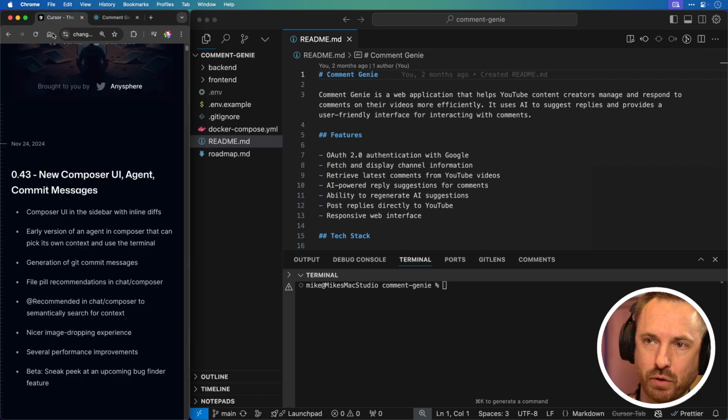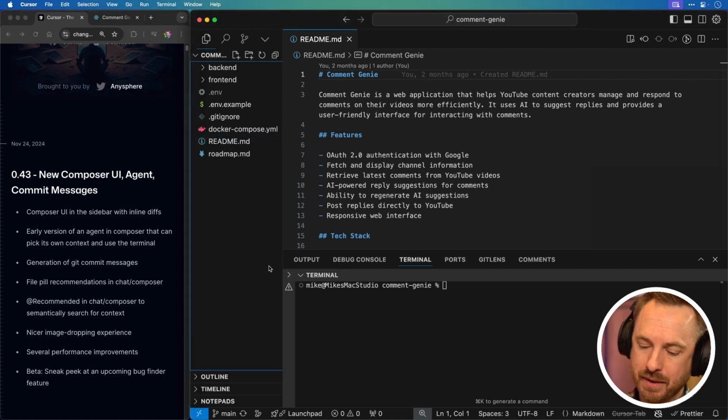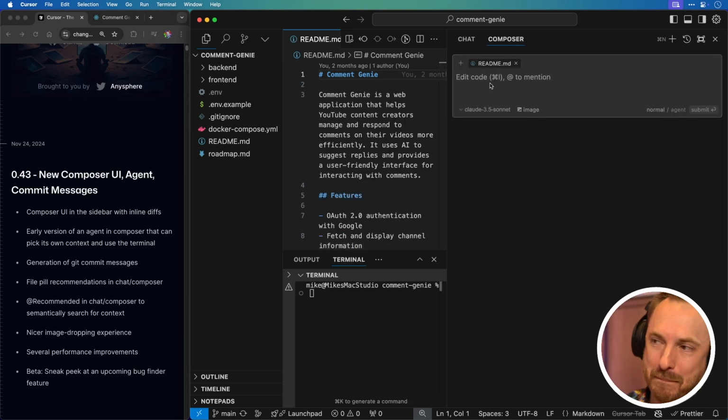So let's first of all look at this first little feature, which I think is cool. It's got a great way of showing you what it's changing in the code, so things are less confusing. They also changed the hotkey. I used to say Command-Shift-I. That no longer works. You have to hit Command and I, and then you get Cursor Composer.